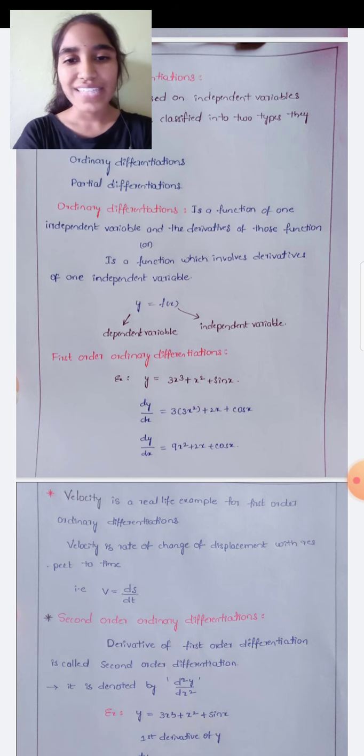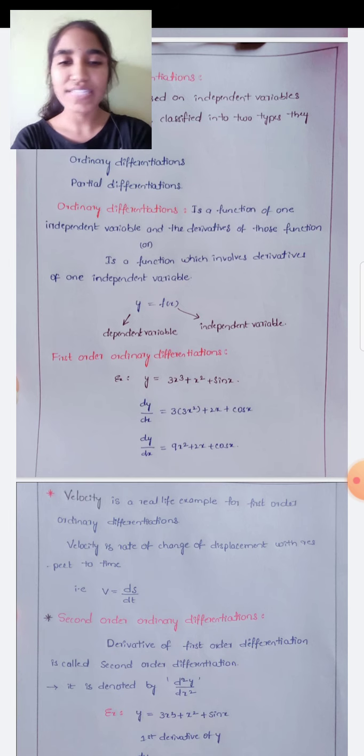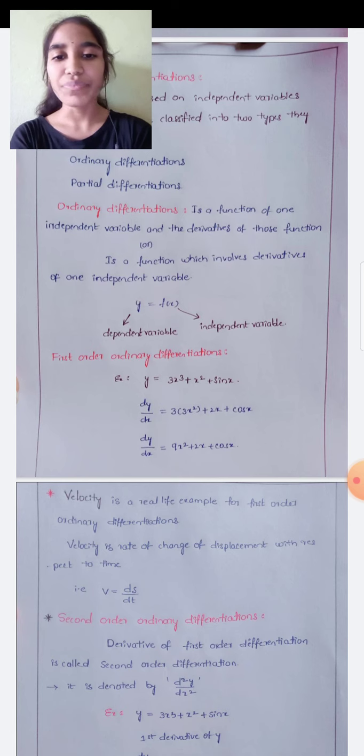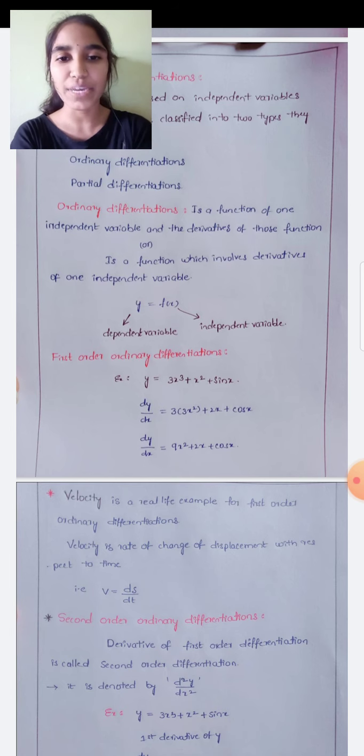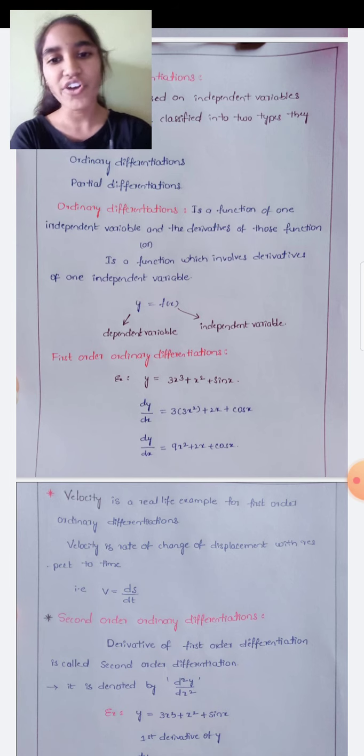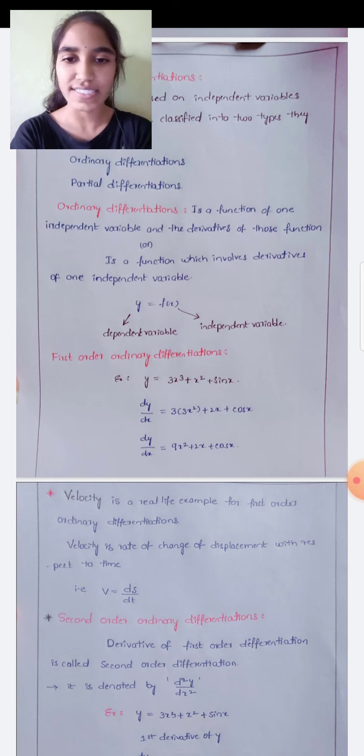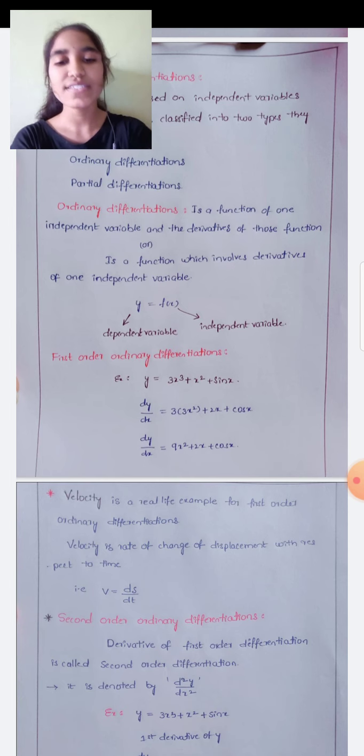Here is a simple example: y equals 3x cube plus x square plus sin x. The differentiation of the equation is dy by dx equals 3 into 3x square plus 2x plus cos x. The differentiation of x cube comes under n into x to the power of n minus 1; when we put 3 in the place of n, it becomes 3x square. Here also like that, and sin x differentiation is cos x. The final answer of dy by dx is 9x square plus 2x plus cos x.